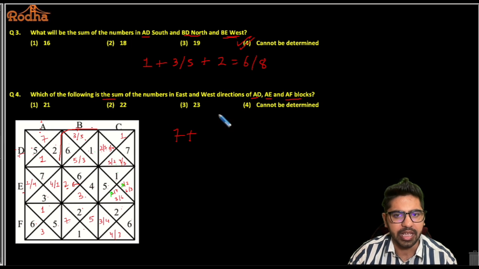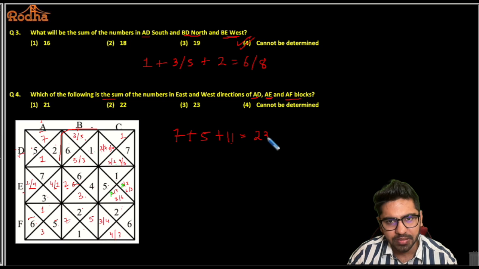Alright. Plus AE east and west. AE east and west is 1 plus 4, that is 5 here. Right. And AF block, the sum is 6 and 5 east and west, which is 11 here. If you add all these numbers, you'll get nothing but, I can say, 23. So the required answer is 23 here.